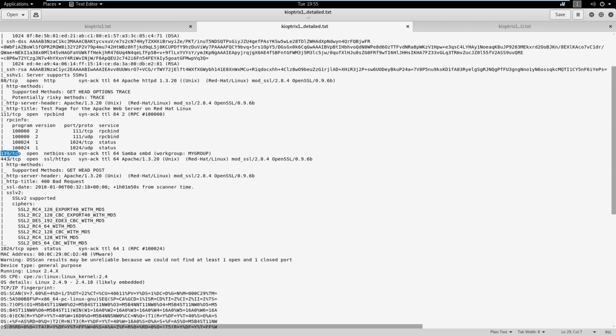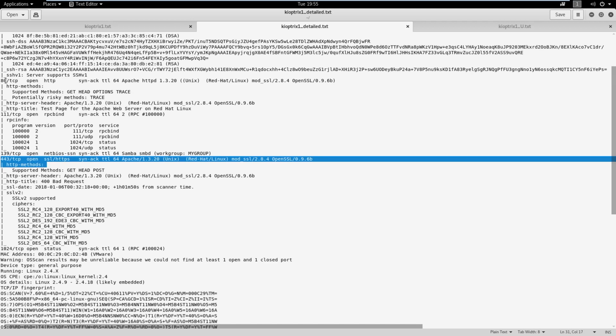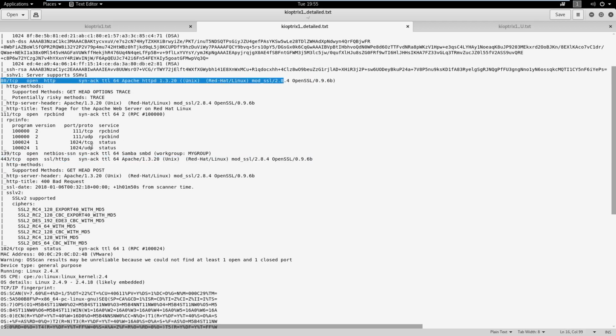Usually 80 and 443 might be something interesting. If they're hosting a web server, that's really interesting to me. If they're hosting Samba shares, 139 or 445, that's really interesting to me as well. You're going to find a lot of vulnerabilities with Samba, and we'll cover that later. And you're going to find a lot of vulnerabilities with web servers as well.